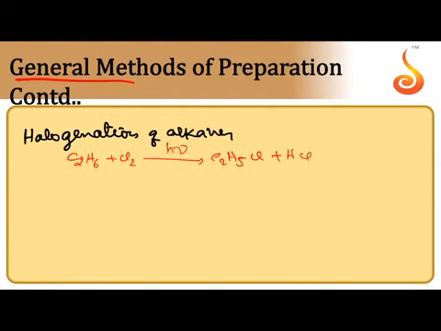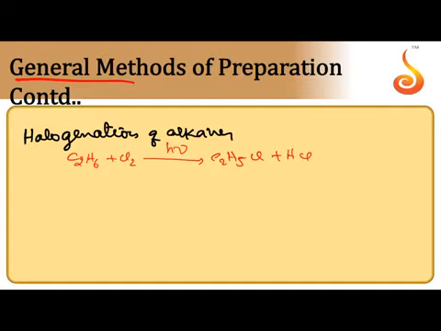Similarly, if chlorine is supplied, one by one hydrogen atoms are substituted by halogen atoms. So like that, monochloroethane, dichloroethane, trichloroethane, tetrachloroethane, pentachloroethane, and finally perchloroethane we can get.